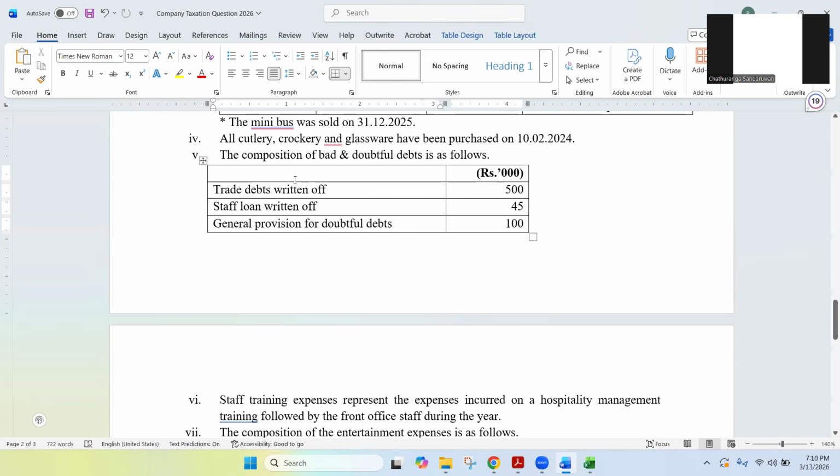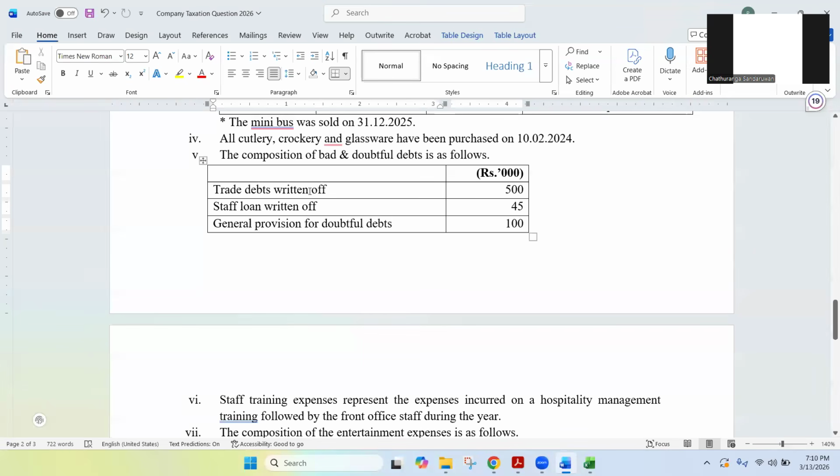Yes, trade debts written off, that is related to business. So we have written off some debtors, that's allowed. What about staff loan written off? Allowed or disallowed? Disallowed. We cannot deduct staff loan written off. And what do you think about general provision for doubtful debts? Can we deduct provisions in taxation? No, not allowed. Disallowed.